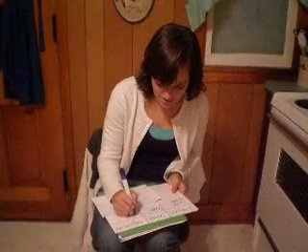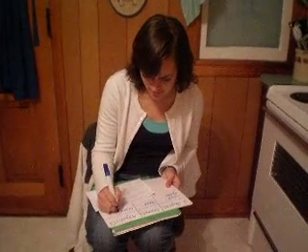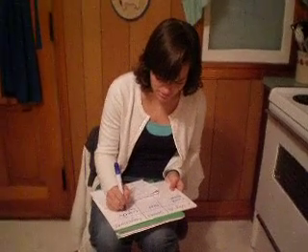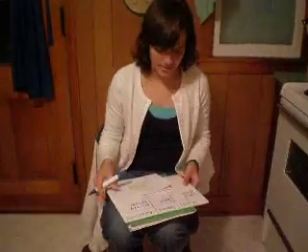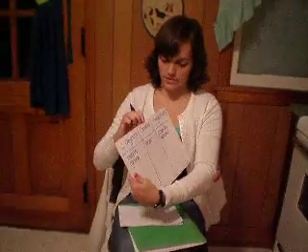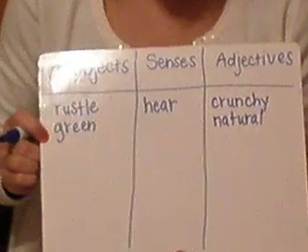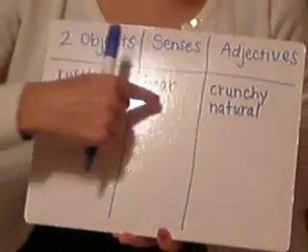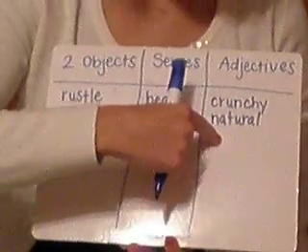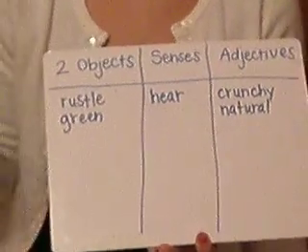Well, maybe it's a crunchy sound like dry leaves going against each other. Maybe it's a natural sound. I think of natural rustle in the trees. So far that's on my graphic organizer. My two words, rustle and green, that the author is comparing with a simile. He's hearing it, and it sounds like something crunchy, or might make you think of something natural. Okay, so that's how the author is thinking of the color green, something crunchy, something natural.